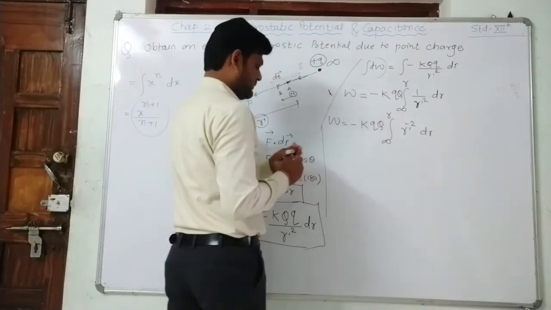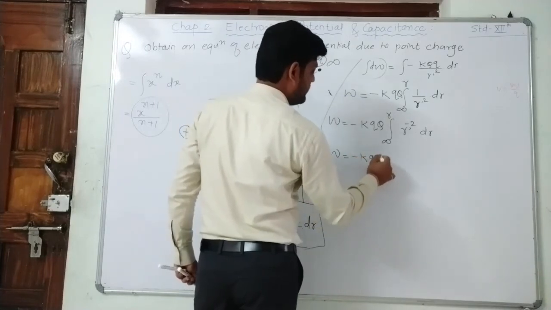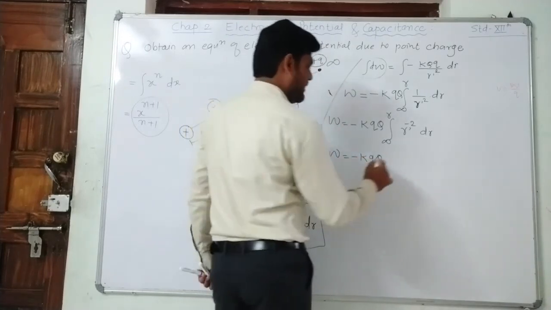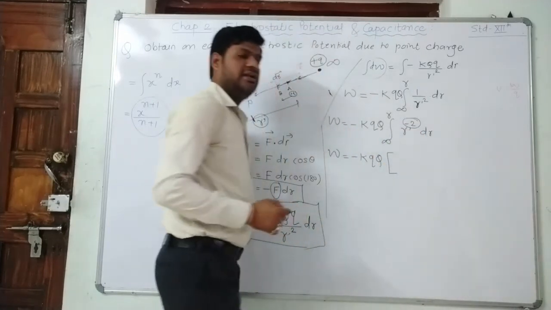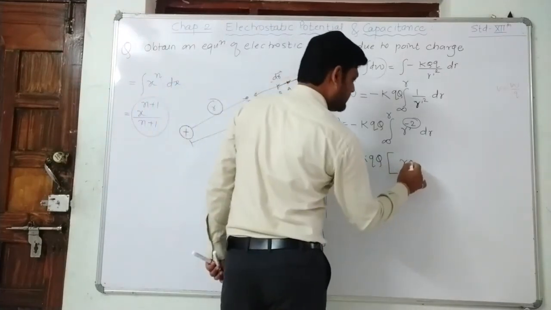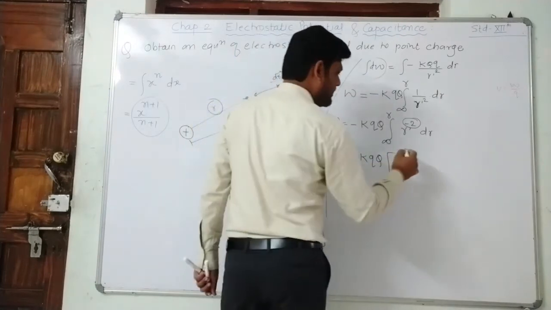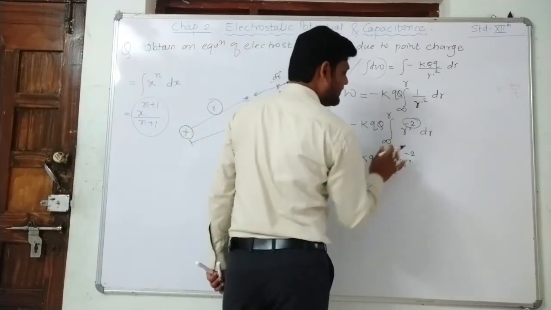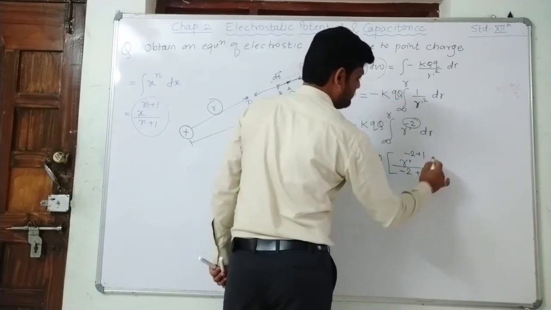See, W will remain as it is, minus K Q into q. Applying the formula, this is the power, and the value of n is minus 2. Right? So R dash will remain as it is. Power plus 1: n is minus 2 plus 1, divided by minus 2 plus 1.